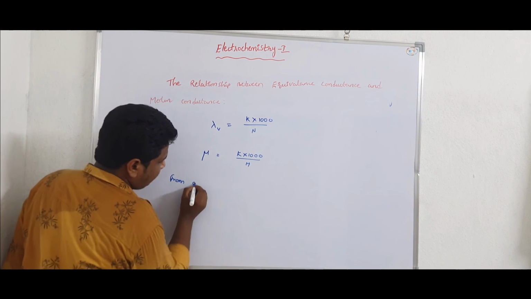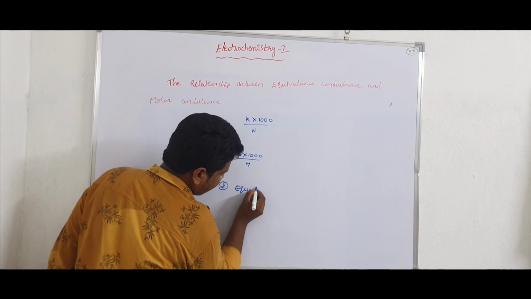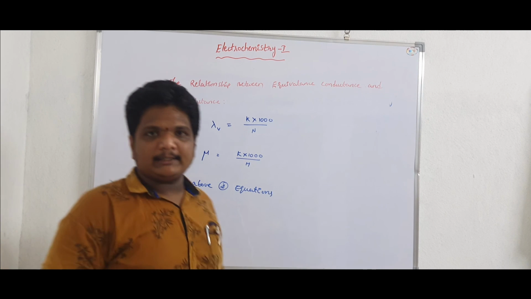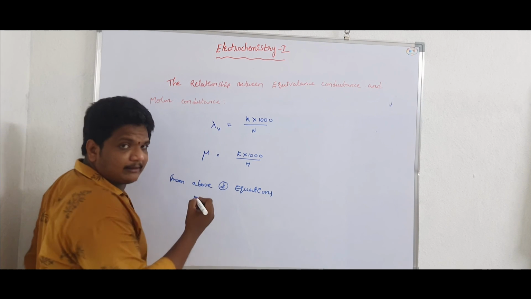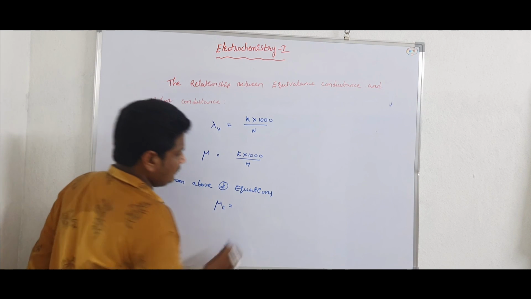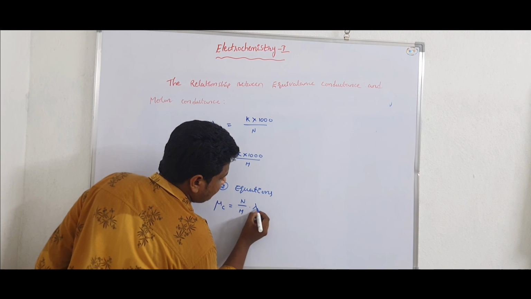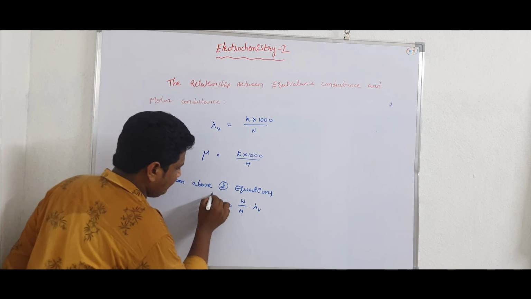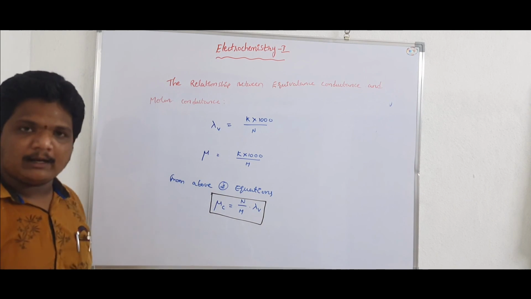From the above two equations, the relationship between molar conductance and equivalence conductance can be written as: the molar conductance of a solution is equal to normality by molarity into equivalence conductance. So this is the relationship between equivalence conductance and molar conductance.